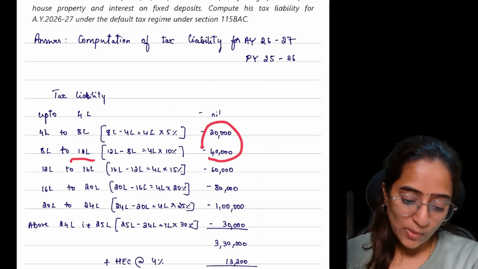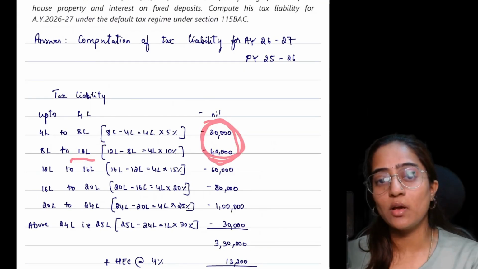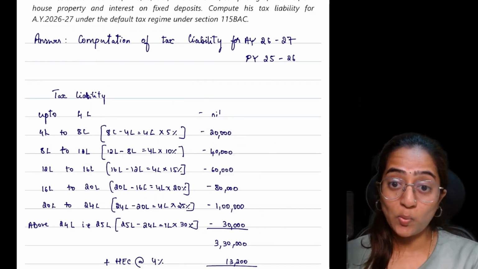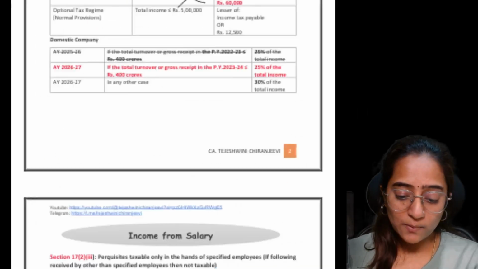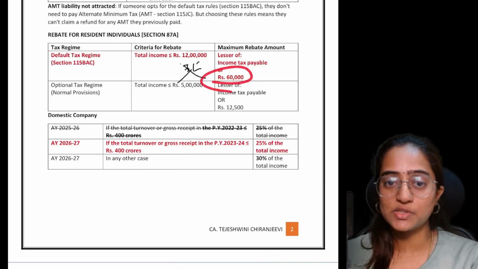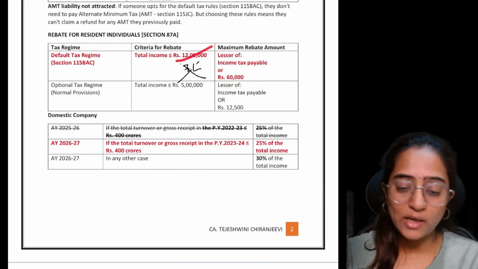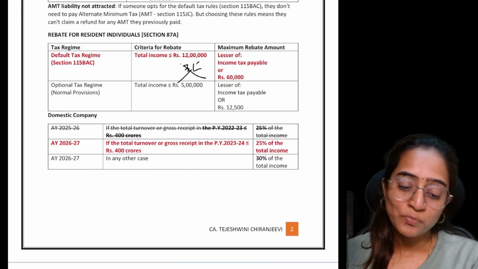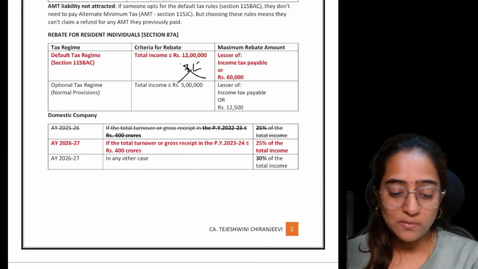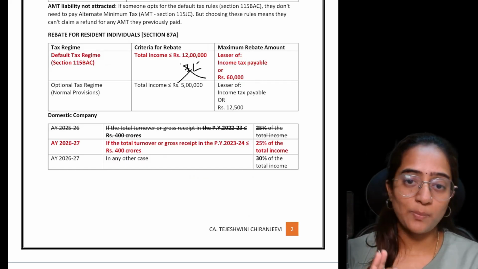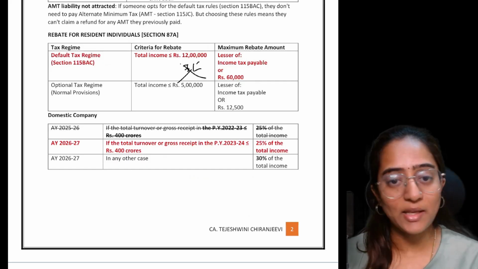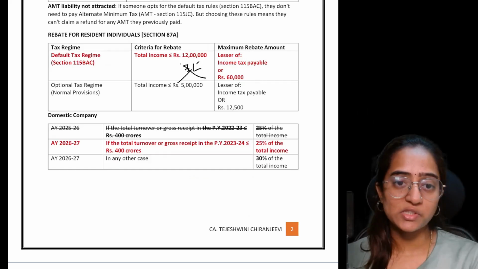How much is the tax payable maximum you can get if you are paying it up to 12 lakh? Obviously, it is 60,000. That is how you are ending up with the 60,000 rupees in the provisions. 60,000 is max what you get under 12 lakh rupees, or your income tax payable, whichever is lower, will be considered as your rebate which is available under section 87A. Okay, a very important provision as well.